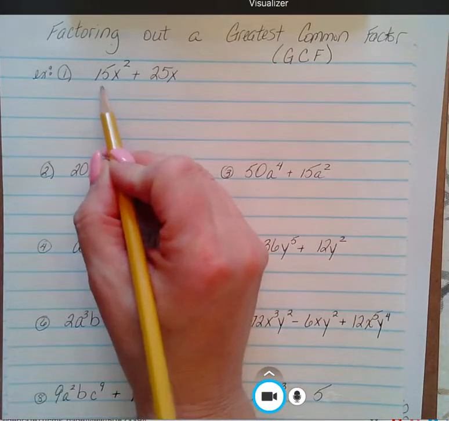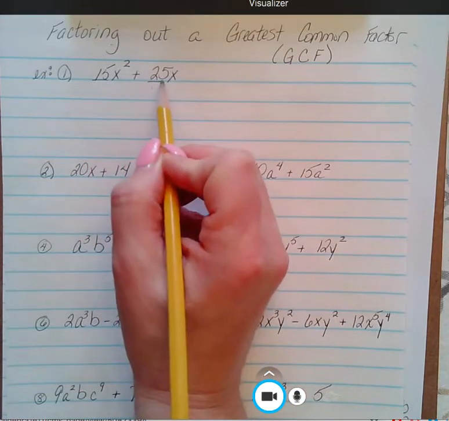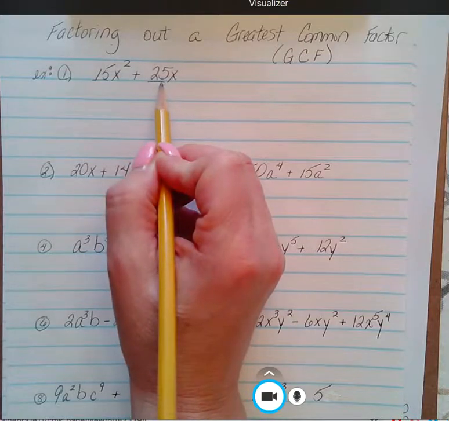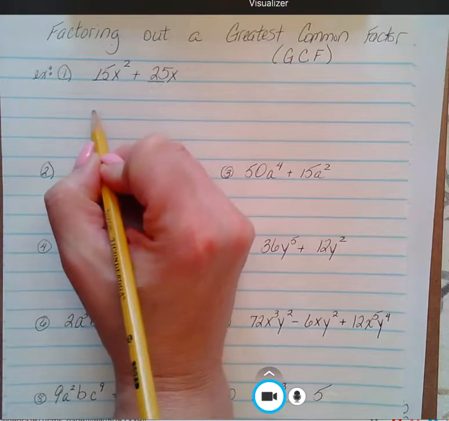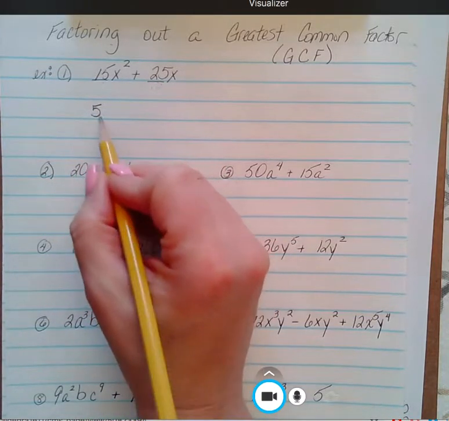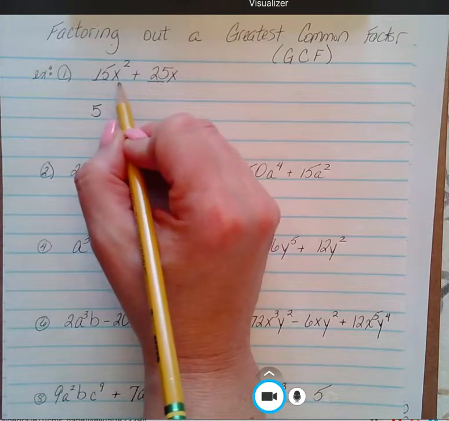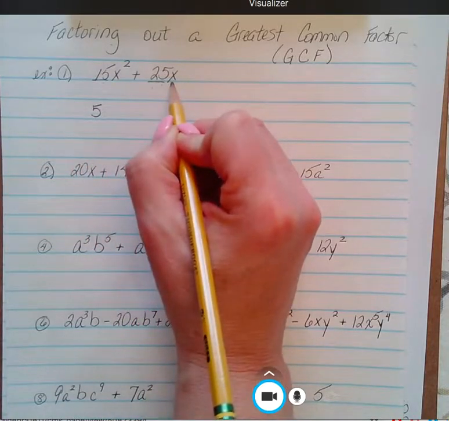So I'm going to first look for a common factor, something that is common to both 15 and 25. A number that goes into both of them, well, I'm going to go with 5. And I'm going to find something that is common to x squared and x.